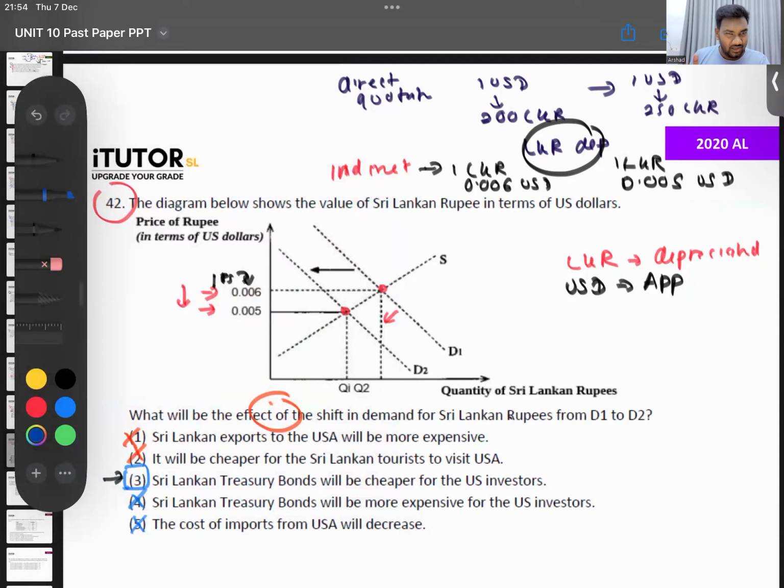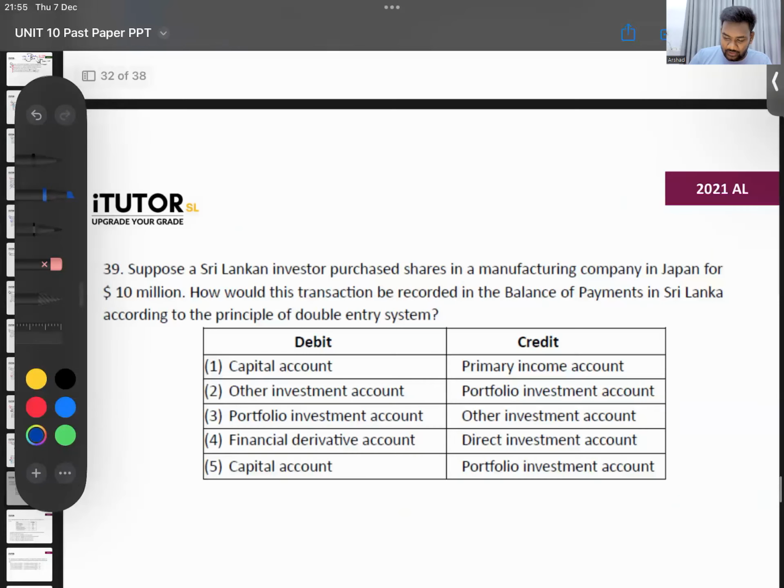And again, I'm telling you all, if you are completely blank with certain areas, given that we have a little time to go, I will say leave it. No matter how much you study, if you don't understand this part, don't waste 2 days to figure it out. Leave it. You can skip the essay question, or 1 or 2 MCQs, leave it, sir. Because if you waste 2-3 days to figure out appreciation and depreciation, I feel it's a waste of time. Okay, right? 2020 is done.